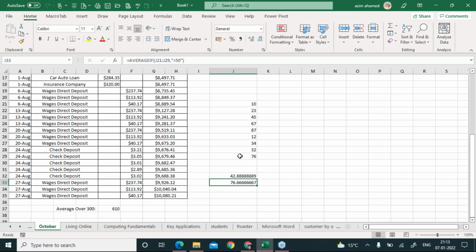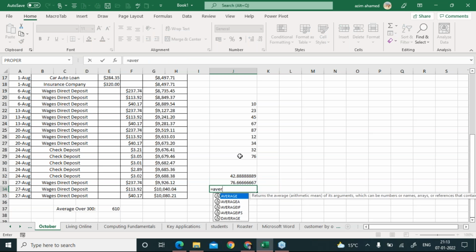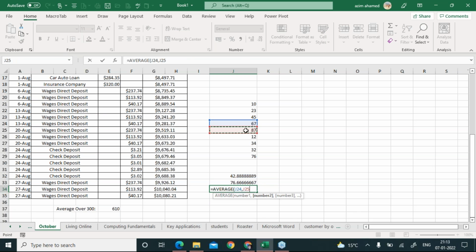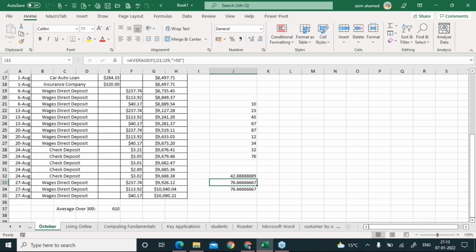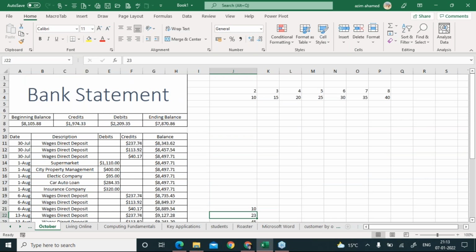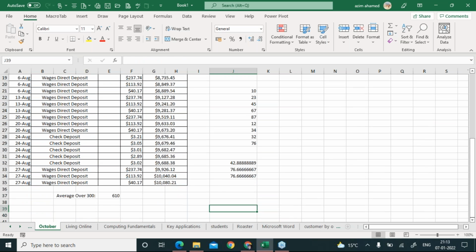Maybe a question comes in your mind like, Azim sir, is it correct or not? I can prove it. Look, average. And I select this one, comma, this one, comma, and this one. Only these three numbers where the value is more than 50. I close the bracket and I hit enter, and look, both results are same. So maybe the question comes in your mind, sir, then why do we use average if? If I can get the answer easily by this average function, so why use this average if?